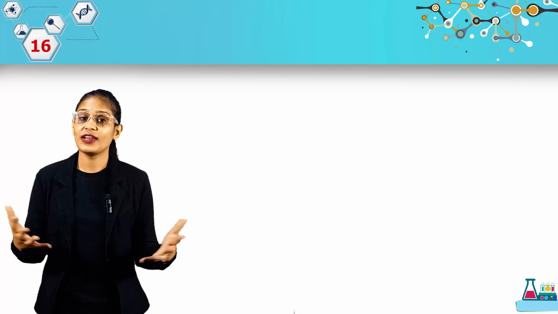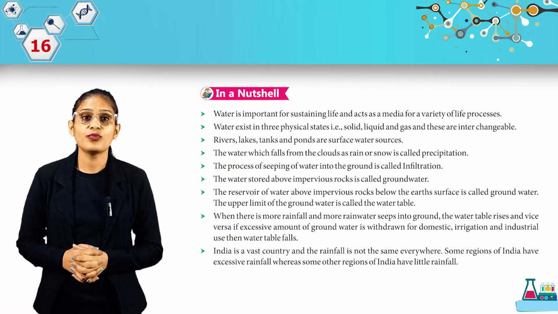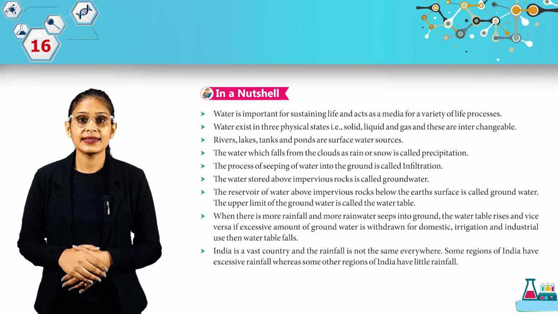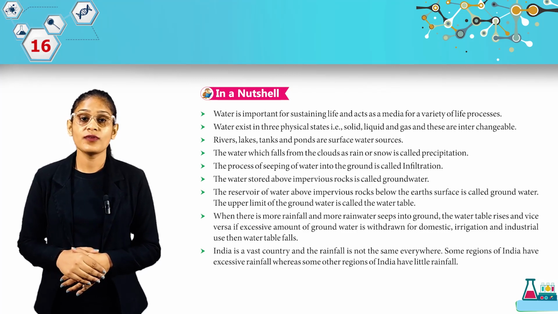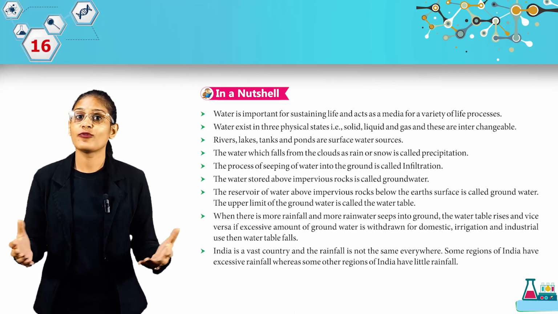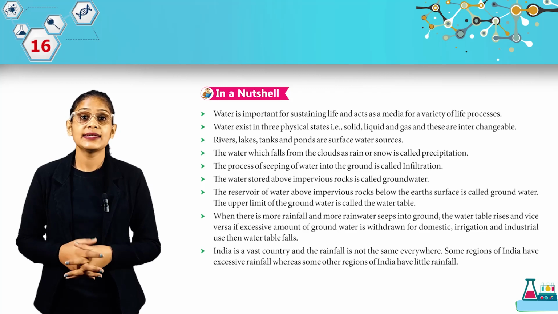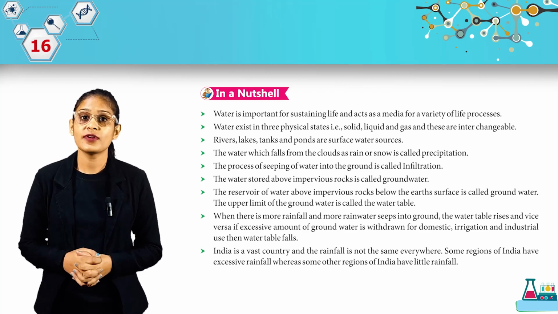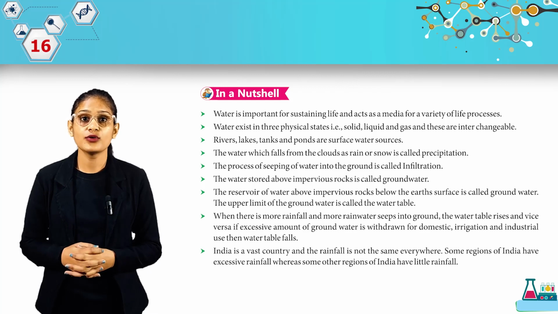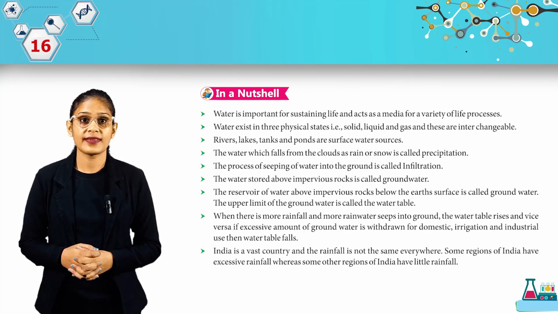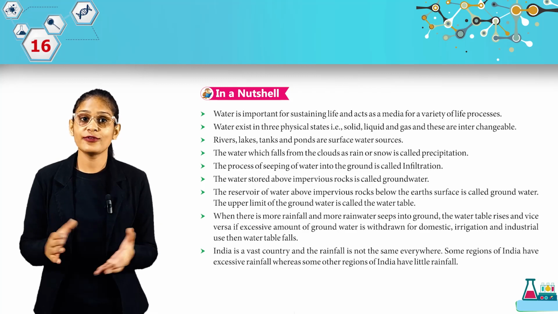Now students, what we learned in this chapter, now we will discuss it in a nutshell. Water is important for sustaining life and acts as a medium for a variety of life processes. Water exists in three physical states, that means solid, liquid and gas, and these are interchangeable. Rivers, lakes, tanks and ponds are surface water sources. The water which falls from the clouds as rain or snow is called precipitation. The process of seeping of water into the ground is called infiltration.